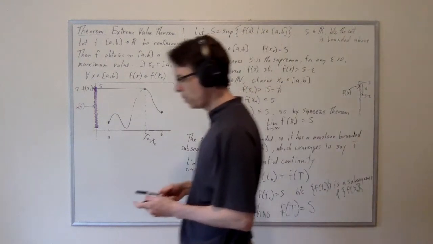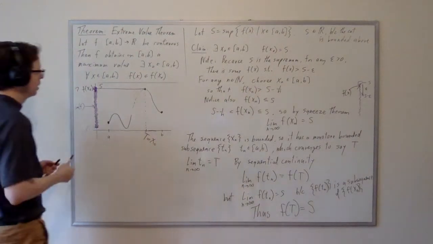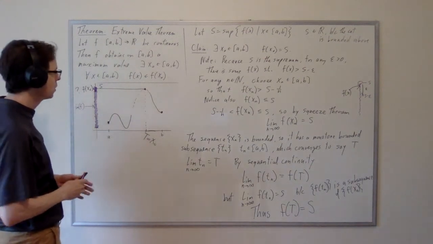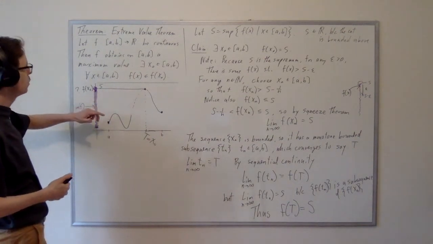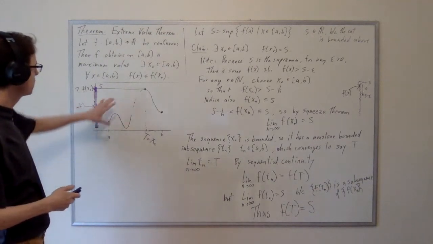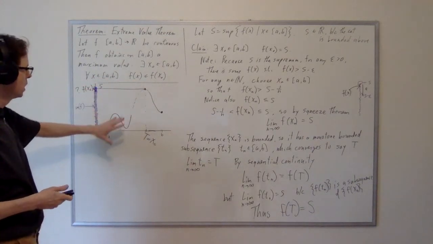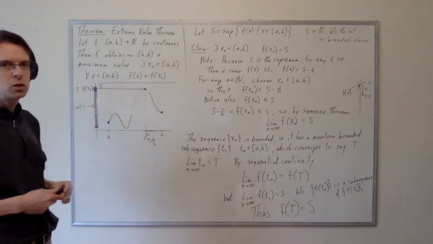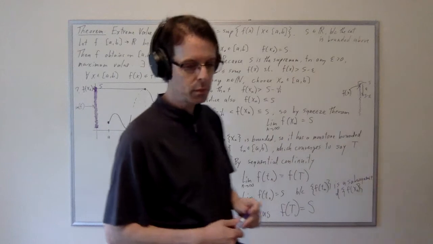That proves that the supremum is, in fact, achieved. And because it's the supremum, then it has to be the maximum value. So this proves the extreme value theorem, at least as it applies to the maximum value. This proves that any function on a closed interval, if it is continuous, then it achieves a global maximum value.